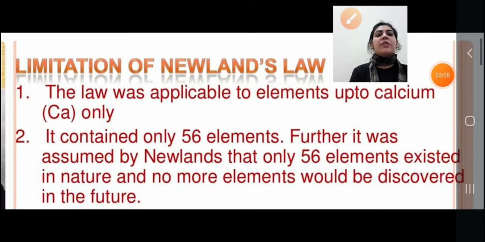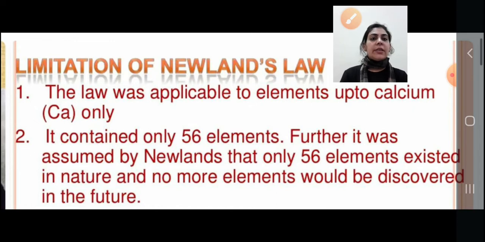So what was the limitation of Newland's law of octaves? Why did this scientist fail? The first limitation was that this law was applicable only up to calcium. For the elements coming after calcium, this law was not applicable. That was the first limitation. After that, the table contained only 56 elements at that time.